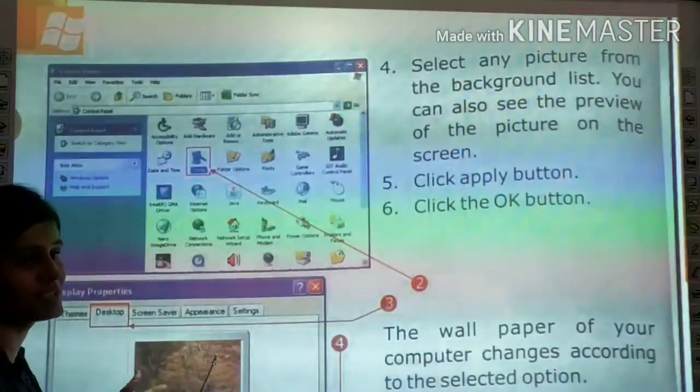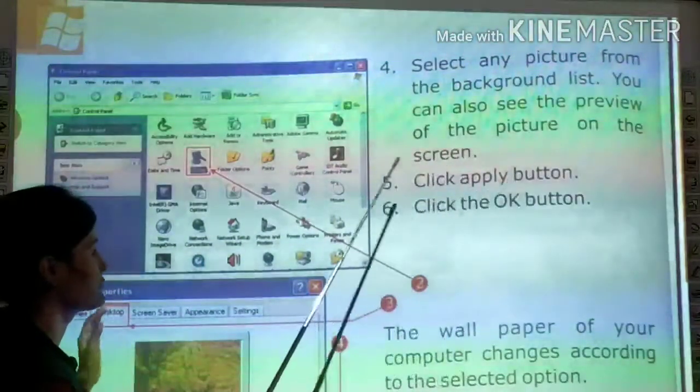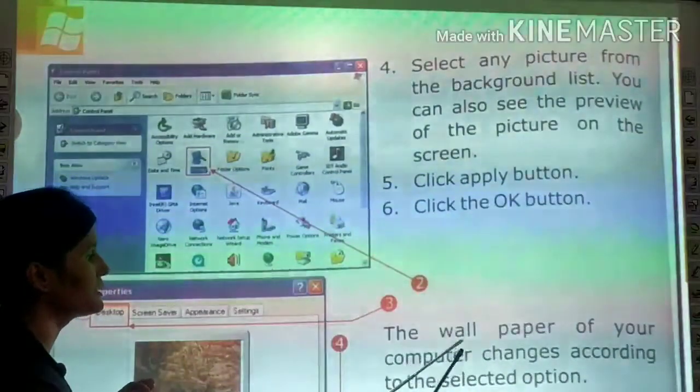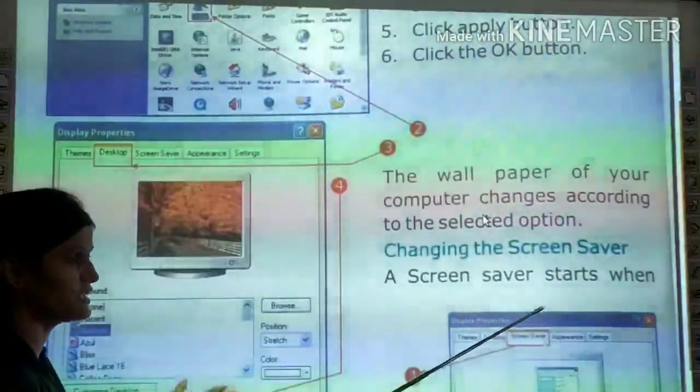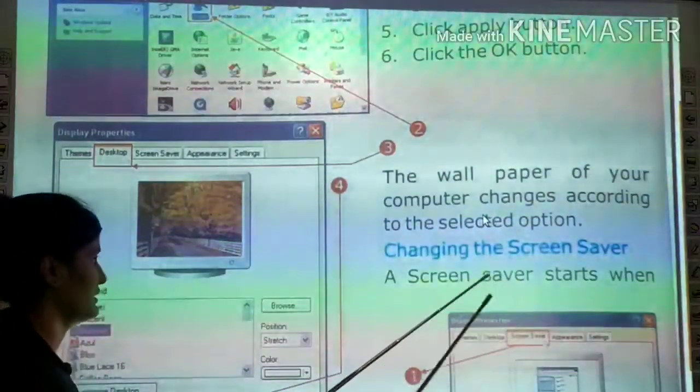उस picture को देख भी सकते हो कि कैसा लगेगा before finalizing. Click apply button. You have to click on apply button, then click the OK button. The wallpaper of your computer changes according to selected option. जो भी आपने wallpaper change किया है, आपने select किया है, वो change हो जाएगा, वो आपकी desktop पे appear करेगा.